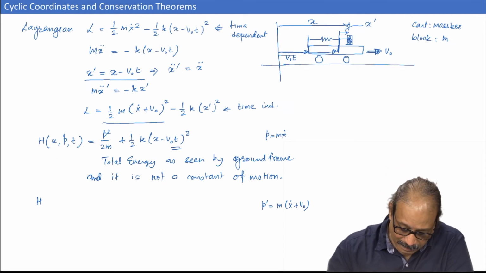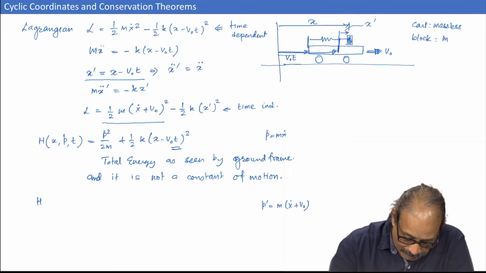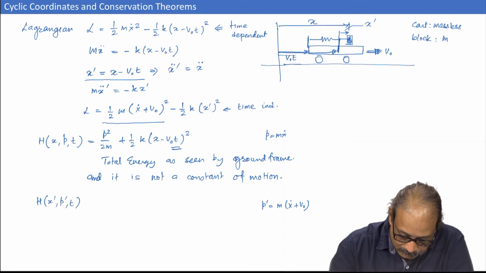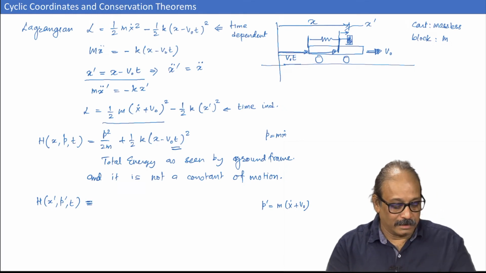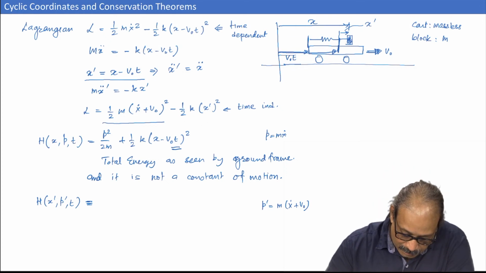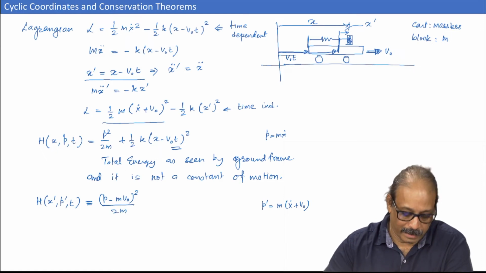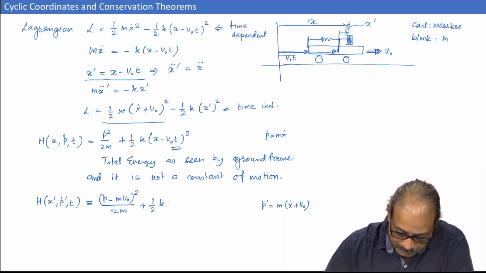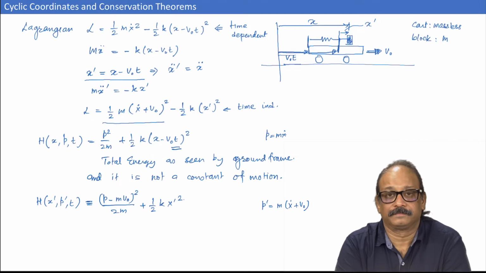So, we can immediately calculate the Hamiltonian as a function of x prime, p prime and t, and in this case the Hamiltonian will be (p minus m v naught) whole square by 2m plus half k times x prime square.